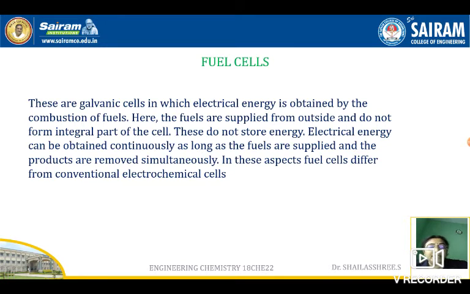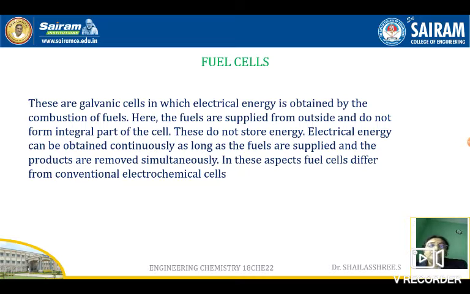In the case of batteries we call them anode and cathode components; in fuel cells we call them fuel and oxidant. And these fuel cells do not store energy. In batteries all the active components are stored inside the battery: the anode, the cathode, electrolytes, a separator, all those forms are integral parts of the battery.